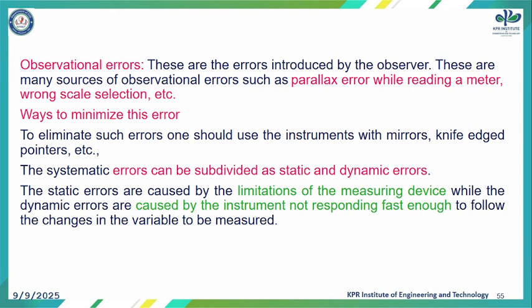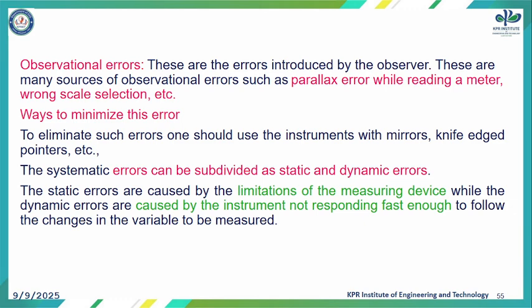Next we have observational errors. These are the errors introduced by the observer. There are many sources of observational error such as parallax error while reading a meter, wrong scale selection, etc. Ways to minimize this error: to eliminate such errors, one should use an instrument with a mirror, knife-edged pointer, etc.